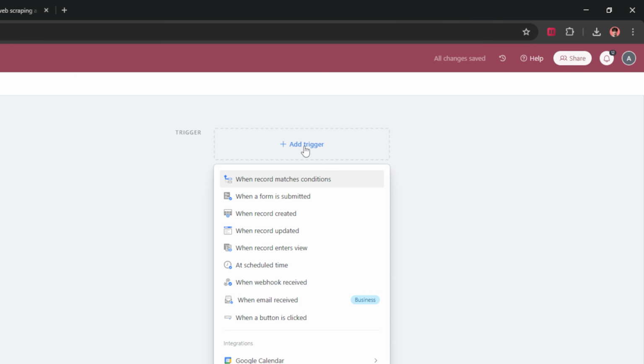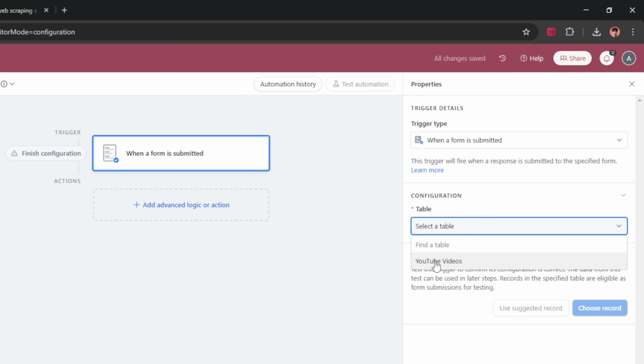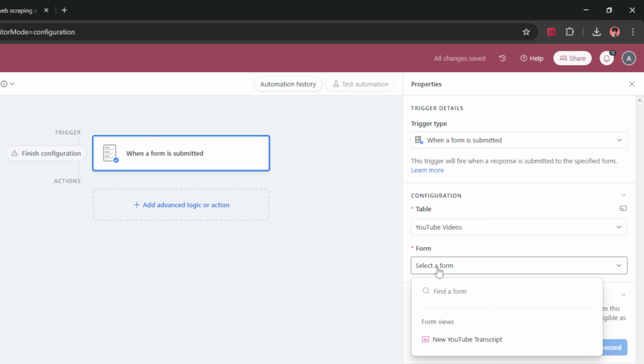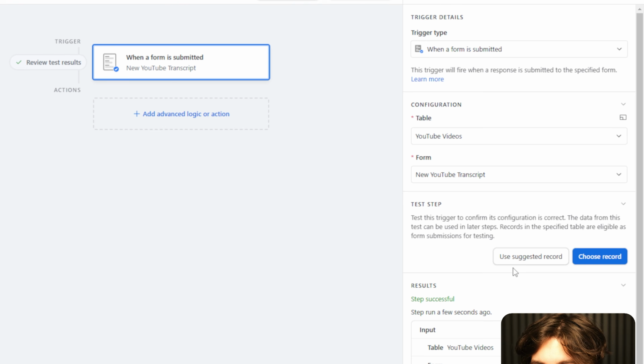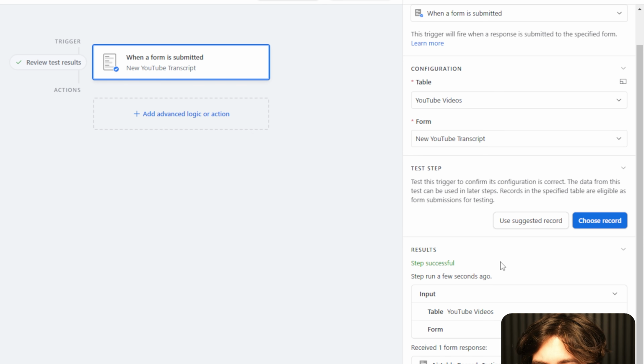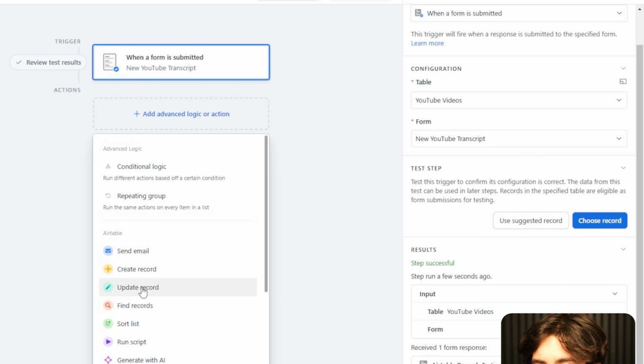I'm going to hit add trigger, and then I'm going to select when a form is submitted. So when a form is submitted, I can select the table of YouTube videos. And then I want to select that new YouTube transcript form that we just created. And from here, I can just hit use suggested record. It should say step test successful if you created that test field like I just did, that test row, excuse me.